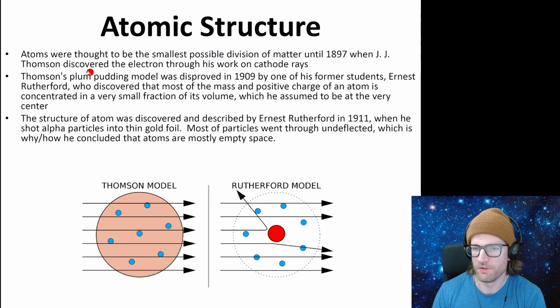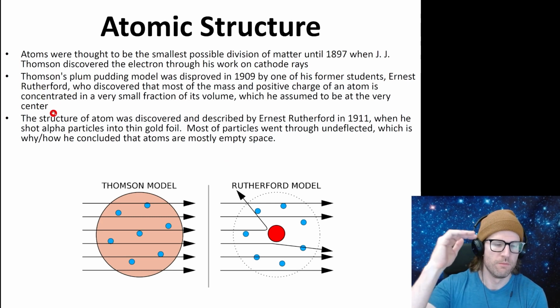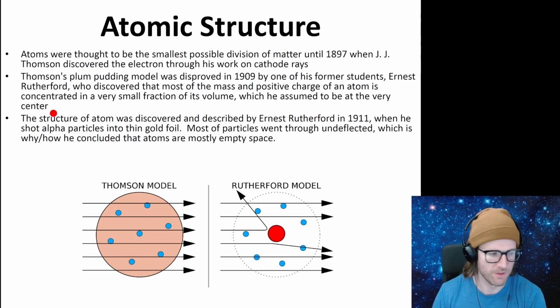Okay, there's a couple of points through history where the atomic hypothesis came to be. One of the early ones is the Thomson model, where the negatively charged electrons, let's just read it here. Thomson's plum pudding model was disproved in 1909 by one of his former students, Rutherford, who discovered that most of the mass and positive charge of an atom is concentrated in a very small fraction of its volume. So that's this one.